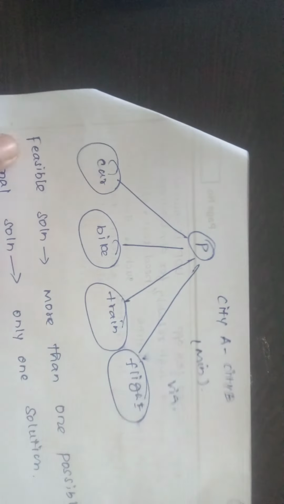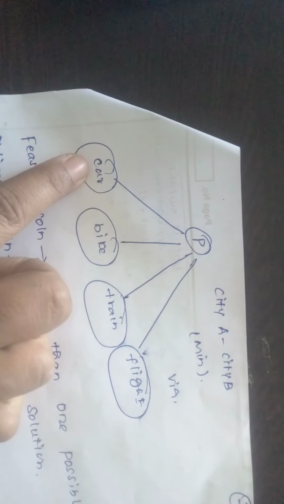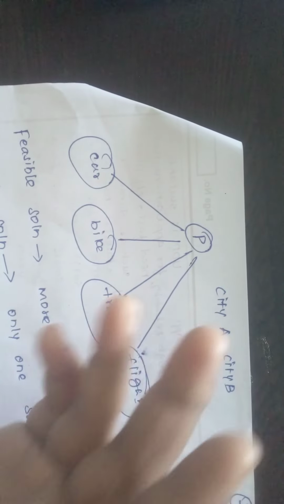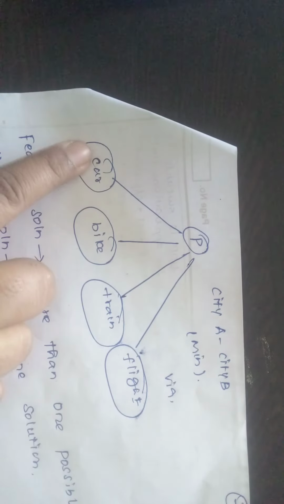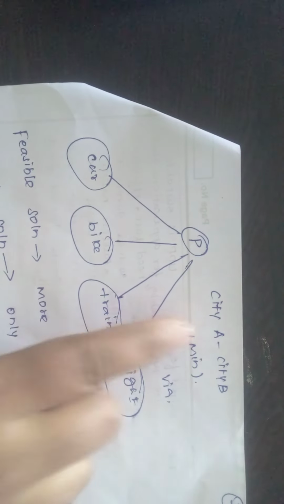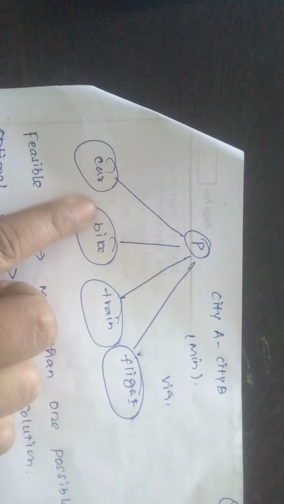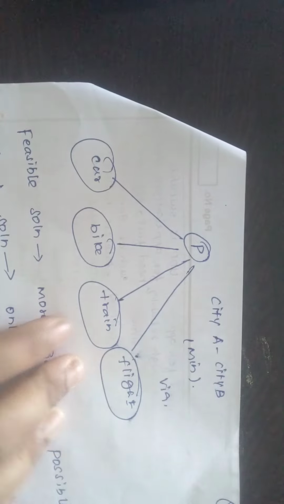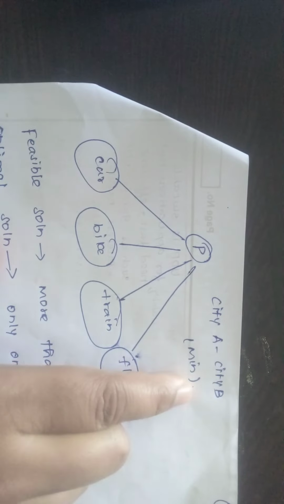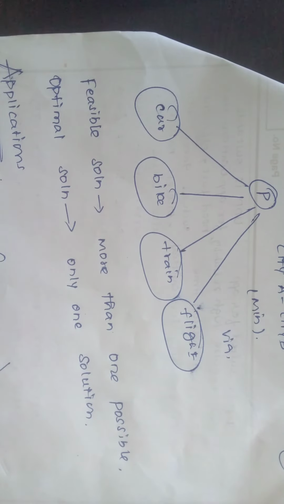See the same thing here also. I'm traveling from city A to city B, for example Chennai to Shiradi. I can go either by car, bike, train or flight. These are different ways to reach my goal, from city A to city B. The condition here is that it should require minimum time to reach the particular city. Here, feasible and optimal are nothing but the solutions.